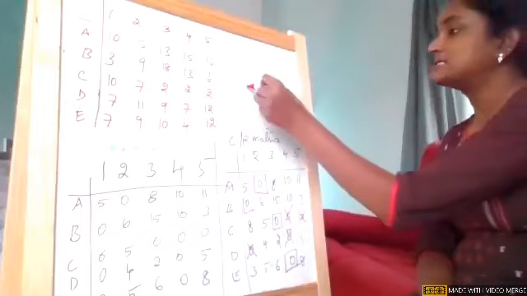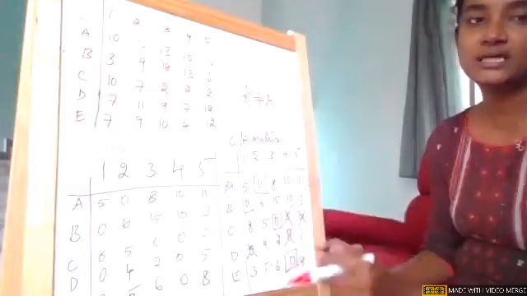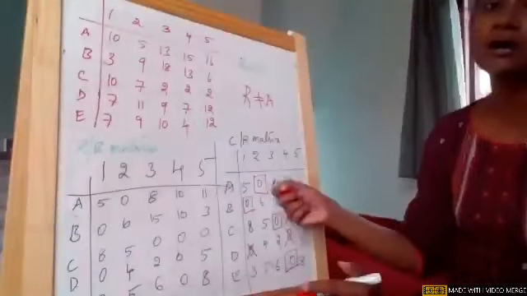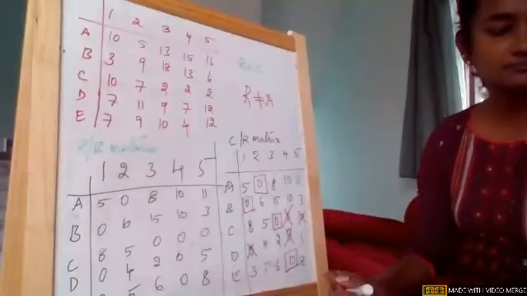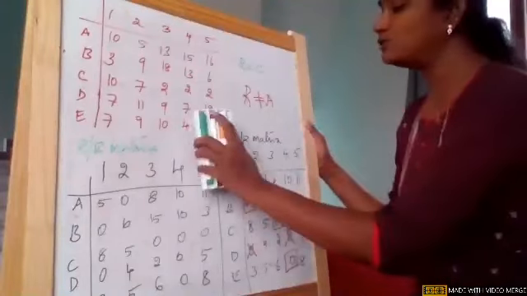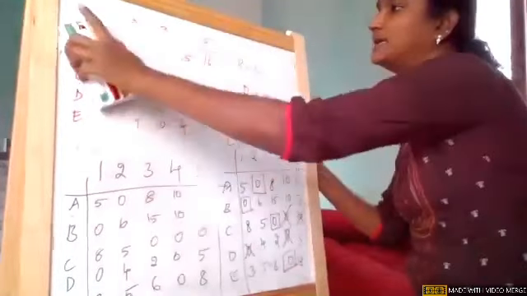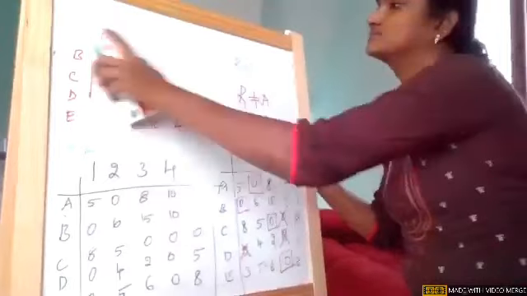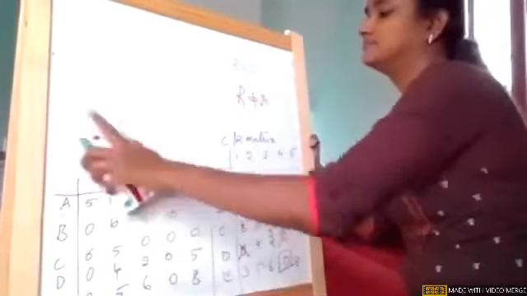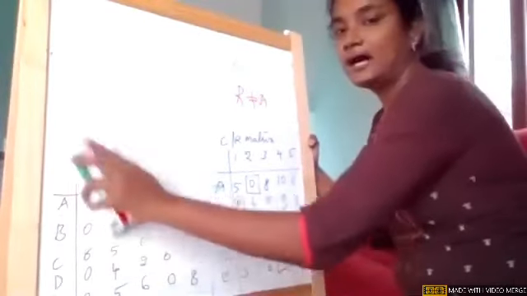But if I complete the step, my rows are not equal to assignments. There are 5 rows, but there are only 4 assignments. Hence, I cannot proceed. I cannot conclude it to be optimal. Any doubt till here, girls? Before proceeding to the next step, I just want to wait here and ask you if you have any doubts. Please let me know. Any doubts, girls?